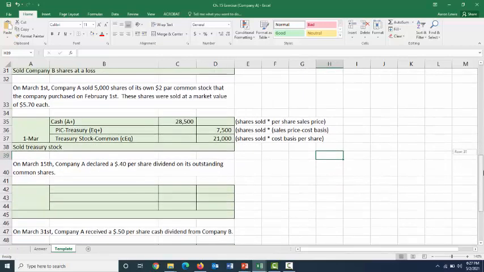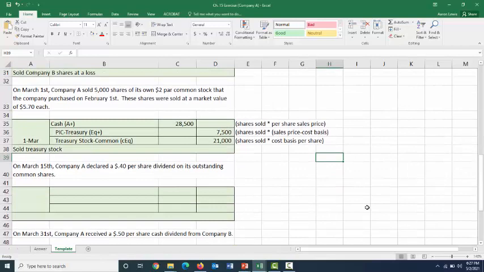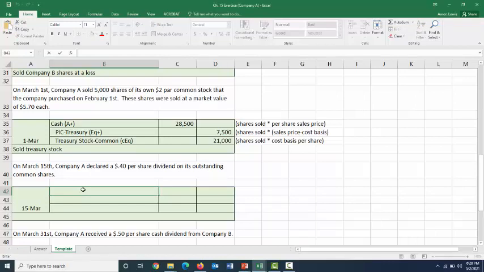Moving on to March 15th, Company A is going to declare a 40 cents per share dividend on its outstanding common shares. So we're Company A, which means we're declaring that we are going to pay money to our shareholders in the future. Well, now we know we owe something, so we have to put it on the books. And what we're intending to do is withdraw money from our company's coffers and give it to our owners, our shareholders, in the form of dividends. So we are going to debit our withdrawal account, cash dividends.